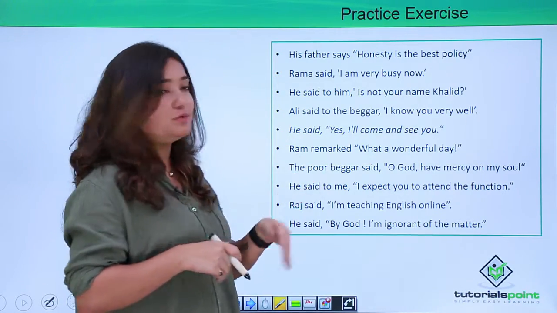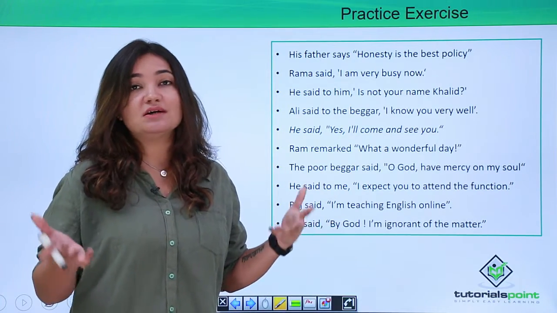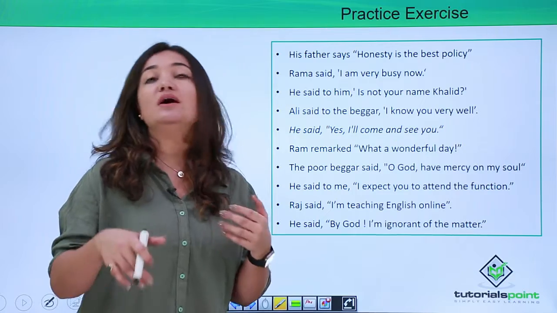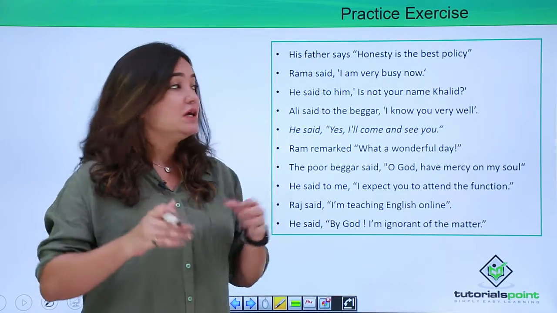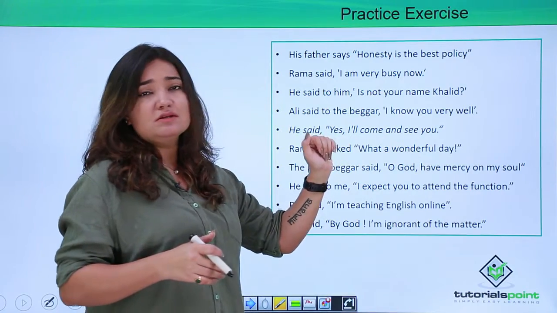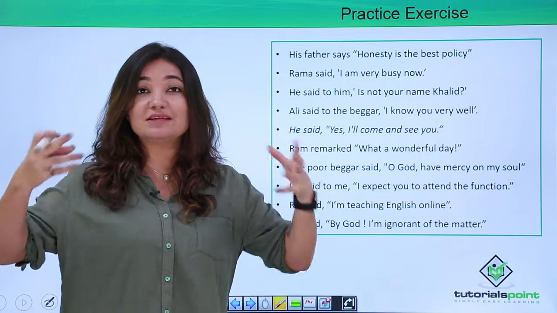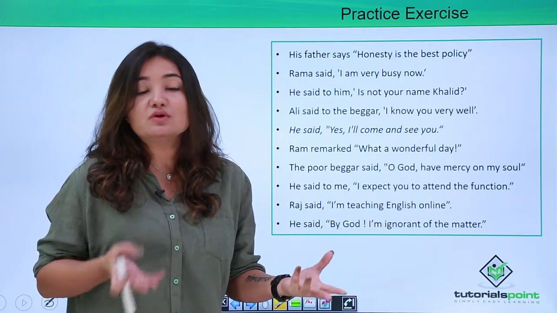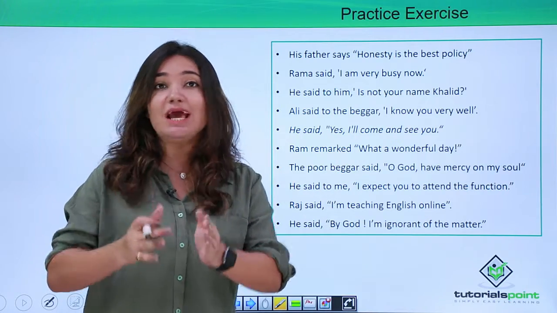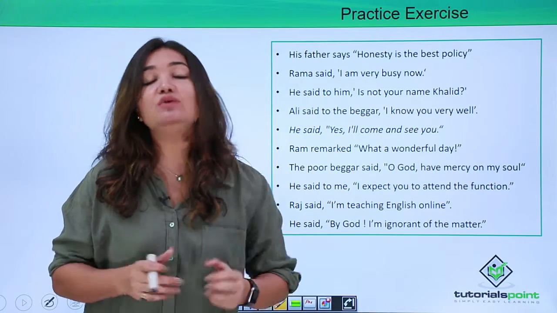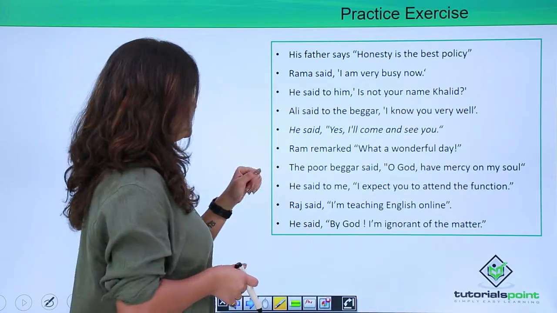Ram remarked, what a wonderful day. So Ram exclaimed, what a wonderful day it was. So now you understand, you have to go with the tone of the speech. Here an exclamation mark is used, which means someone is reporting this in huge excitement. There is an expression associated with it. So obviously when there is an expression associated, that expression has to be kept intact while you are converting it from direct to indirect speech.